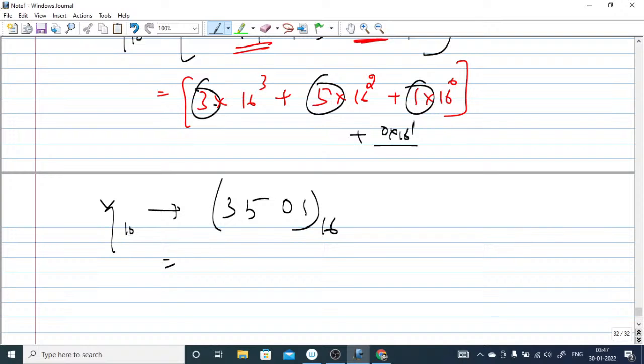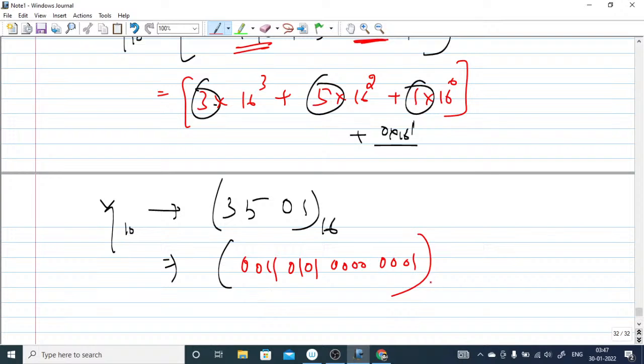Now you can convert into binary and count the number of ones. Converting into binary means each hexa digit should be represented by 4 bits. So 1 can be represented by 0001, the 0 by 0000, 5 by 0101, and 3 by 0011. This is how.